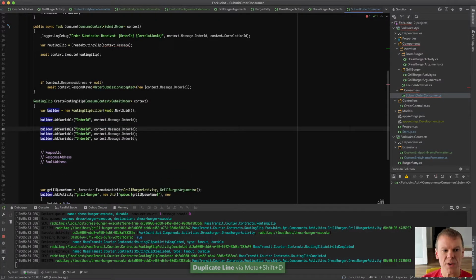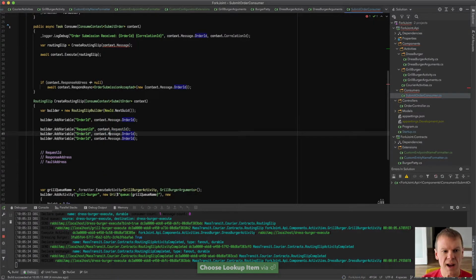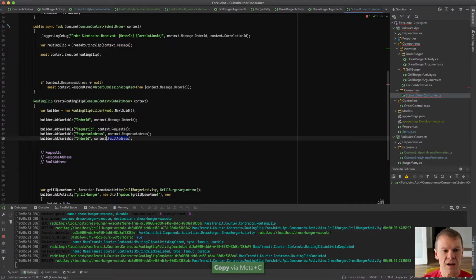So I'm going to say builder.AddVariable, and I'm going to say request ID, and context.RequestId. I'm going to add context.ResponseAddress, and I'm just going to call that the same thing. And then I'm going to add context.FaultAddress, not message, but context.FaultAddress. Checking the chat here. Yep.